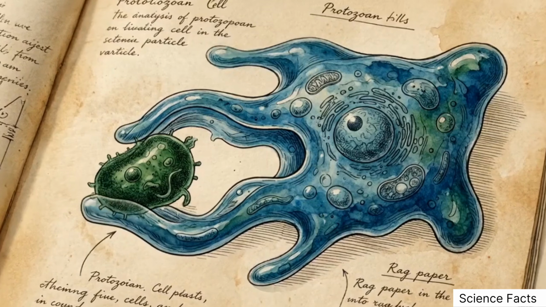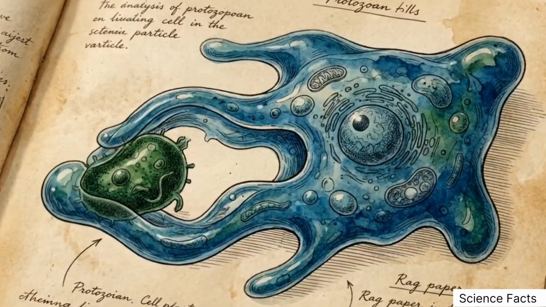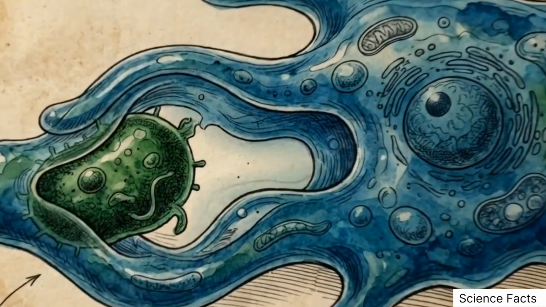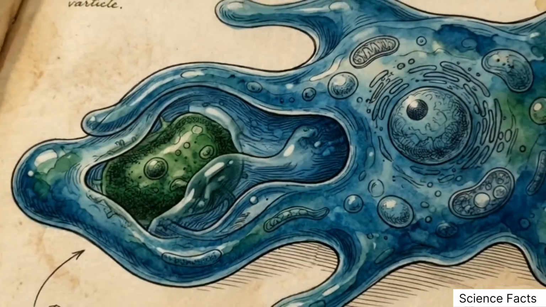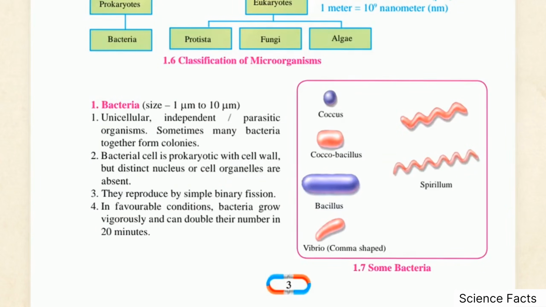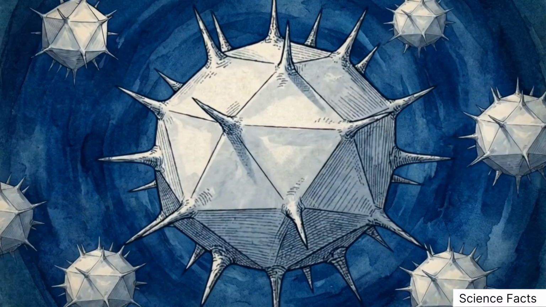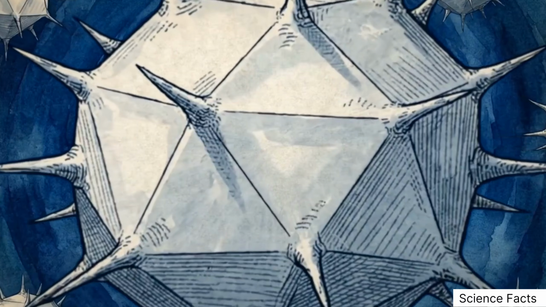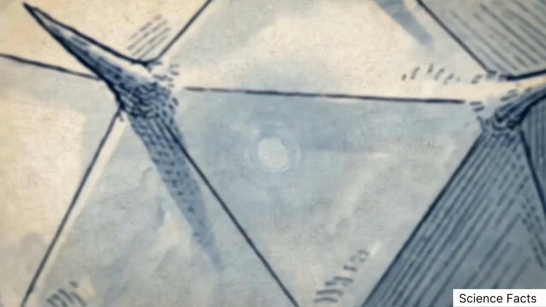Despite their size, these 3 eukaryotic groups possess survival mechanics, such as hunting and light harvesting, that mirror the complexities of the macroscopic world. On the prokaryotic side, bacteria are the primary examples. Illustrated here in shapes like coccus and spirillum, these are independent cells that reproduce rapidly through simple binary fission. Moving even deeper into the nanometer scale, we encounter viruses. These are 10 to 100 times smaller than bacteria.